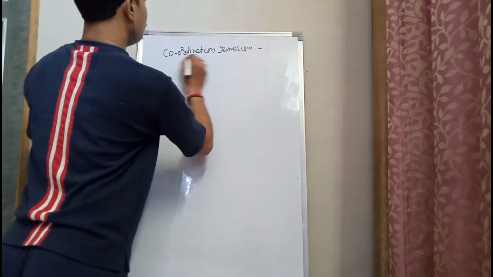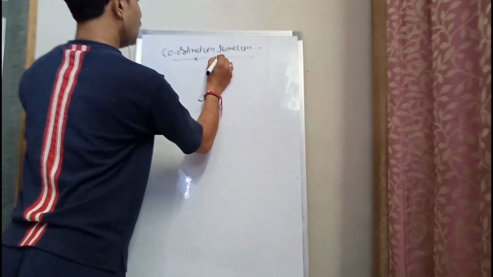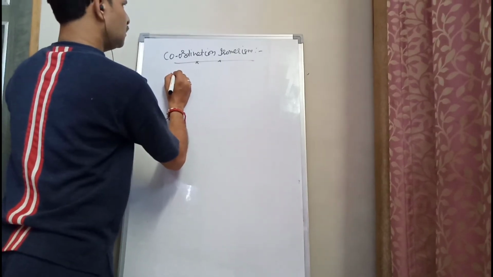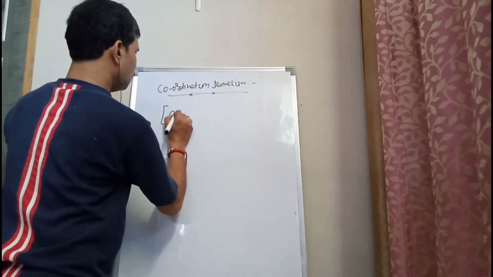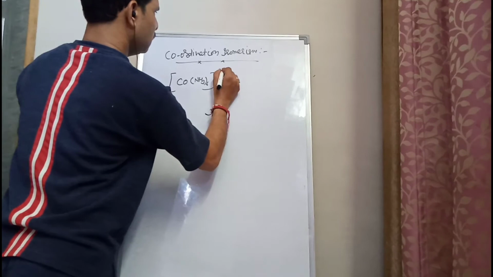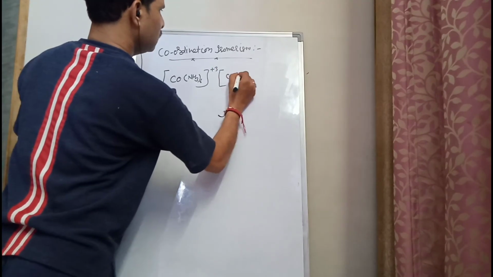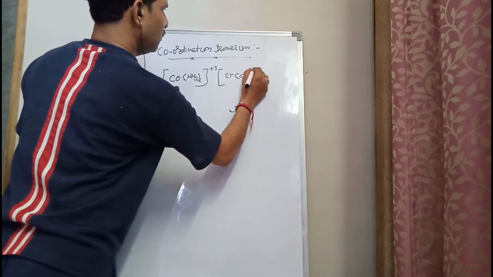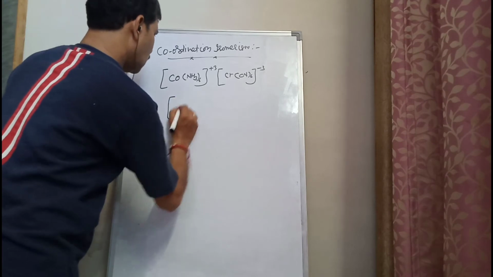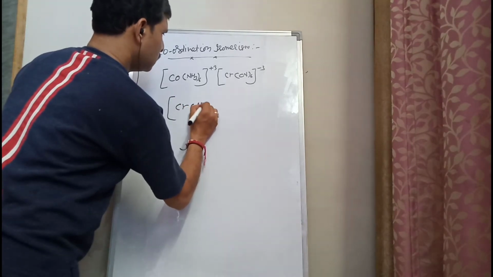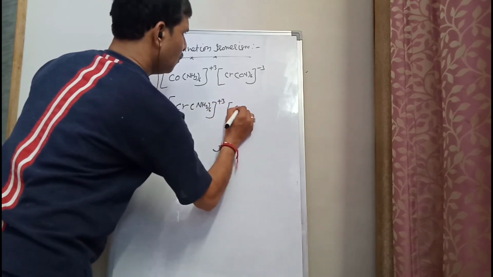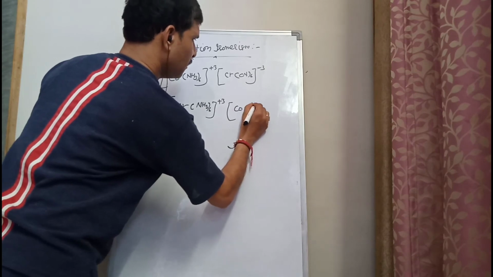In coordination isomerism, there is an exchange of ligands between the cationic and anionic entities of the coordination compound only. We have the example of coordination isomerism as [Co(NH3)6]3+ [Cr(CN)6]3-, and the coordination isomer of this compound is [Cr(NH3)6]3+ [Co(CN)6]3-.